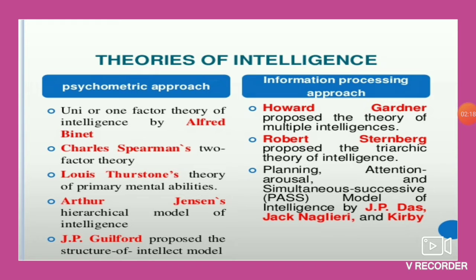The second is who has given the theory. So the name of the psychologist or the person is very, very important, because sometimes in board examinations they just mention the name of the person. For example, describe the theory given by Charles Spearman, or describe Gardner's theory of intelligence. So you have to know which theory is given by which psychologist. And the third point that you need to learn in all these theories is the basic components or the basic assumption of that theory.